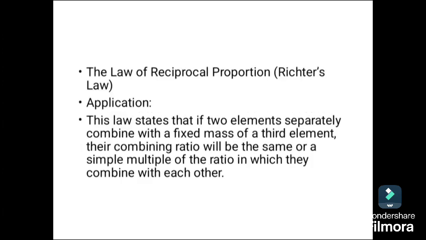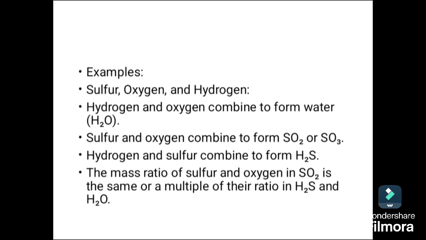Now for the law of reciprocal proportion, this law states that if 2 elements separately combine with a fixed mass of a third element, the combining ratio will be the same or a multiple of the ratio in which they combine with each other. So let's consider sulfur, oxygen, and hydrogen. Hydrogen and oxygen combine to form water.